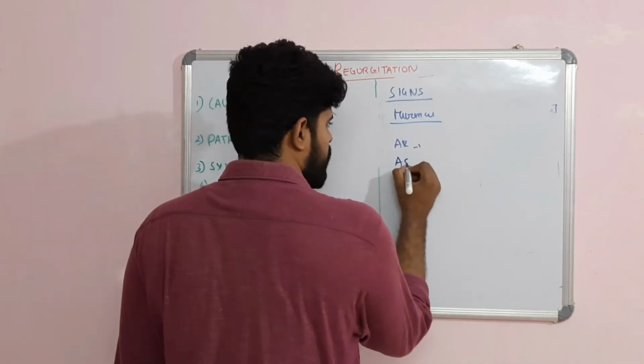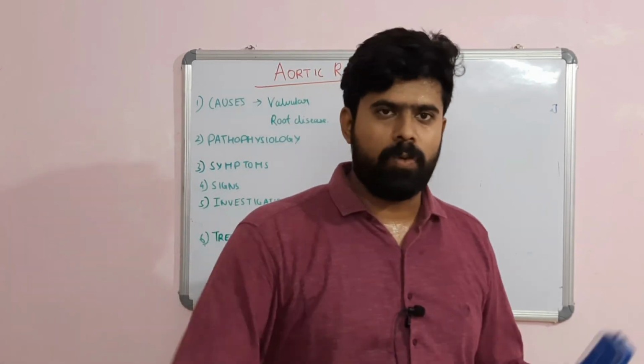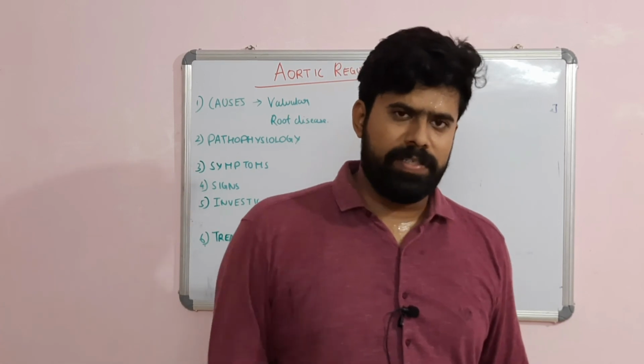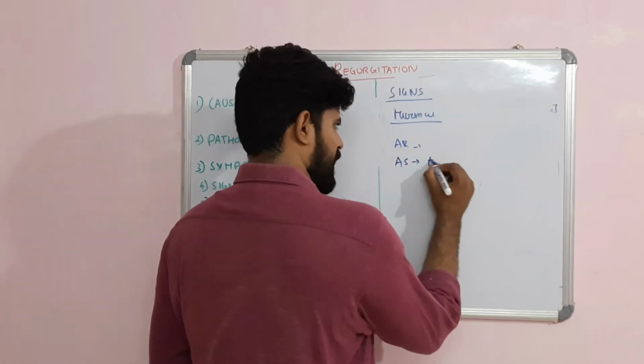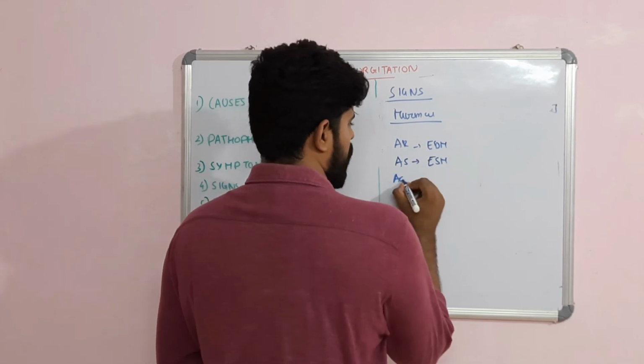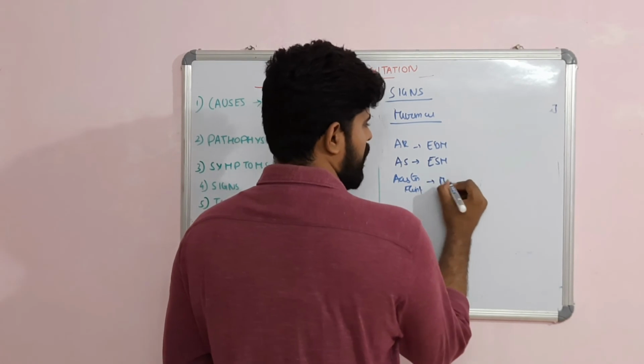Second one is an AS murmur. This AS murmur can be because of a flow murmur. There will be an increased volume of blood flowing across the normal aortic valve, producing an AS murmur that is a functional ESM. The AR murmur is an EDM. Then we have the Austin Flint murmur. Austin Flint murmur is an MDM at the apex.